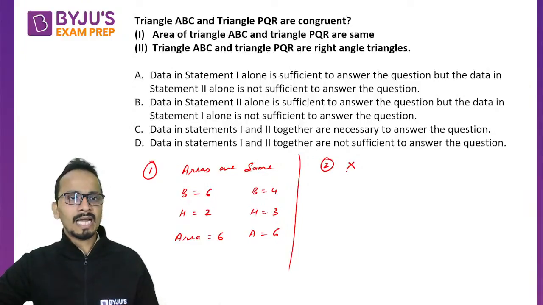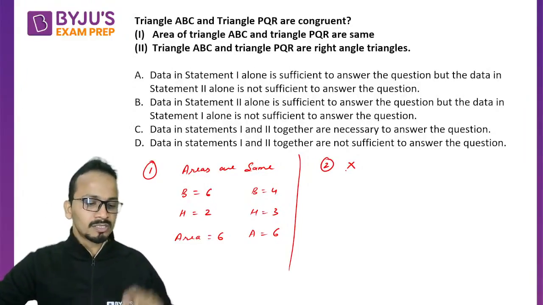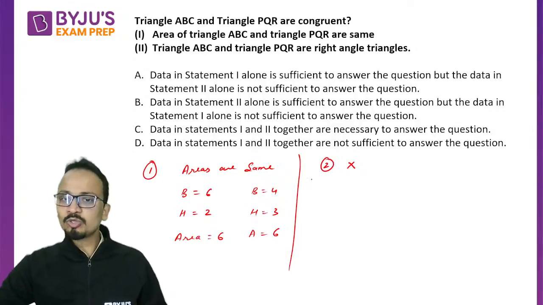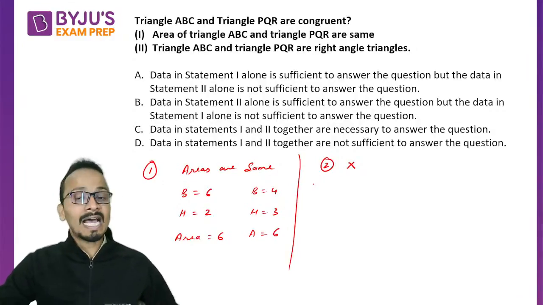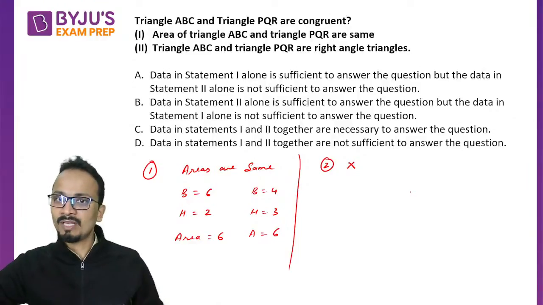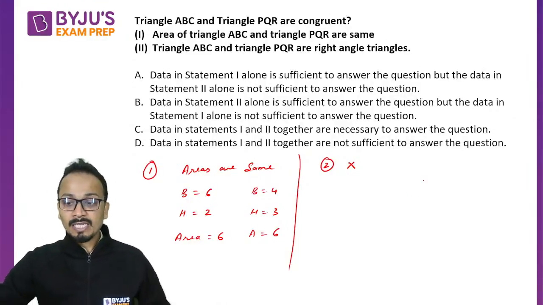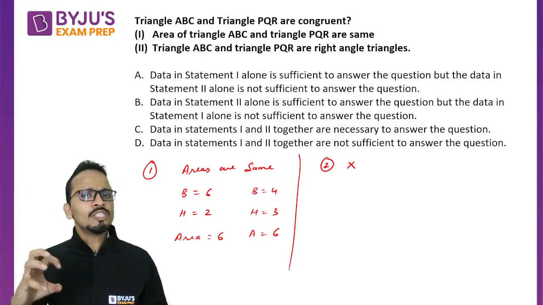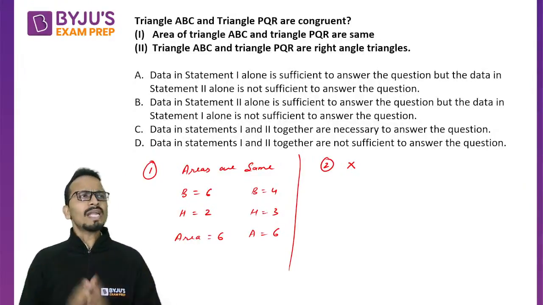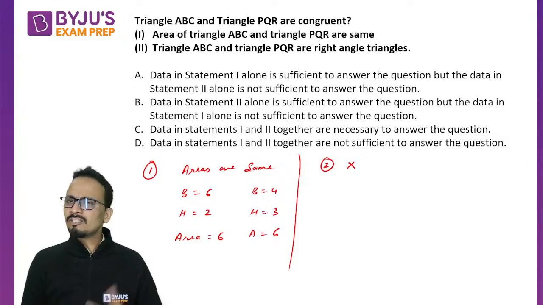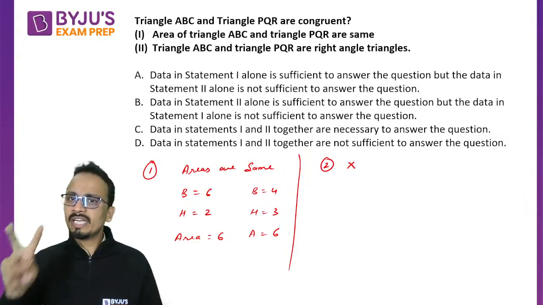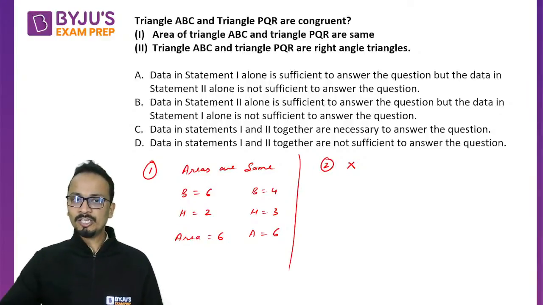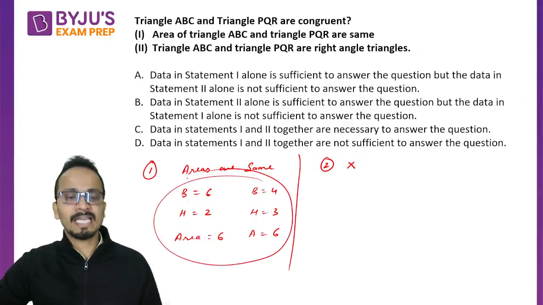Okay. Now, if I combine these two statements, will I or won't I get the answer? Two triangles, equal areas, and both are right angle triangles. So again, if I combine, think negative. I have told you that I always use a negative approach. So what I do now is I try to think of two different right angle triangles having equal areas. Again, you can consider this example.